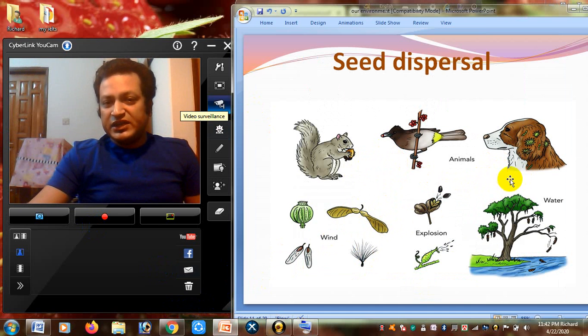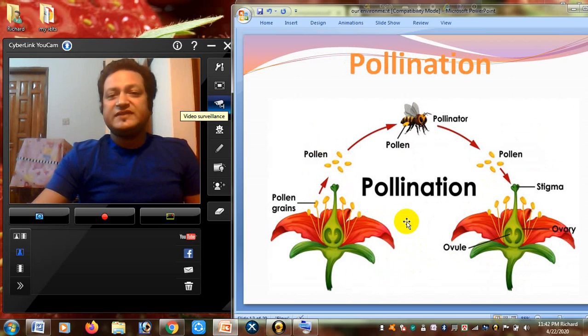If you go to this slide, you will see all animals actually help in seed dispersal, like the birds eat the fruits then go away. And when they excrete, the seeds come from their body and fall down in a new place and new plants emerge. Other animals like squirrels, then water, and air also help in seed dispersal. So these are all the mediators of seed dispersal.